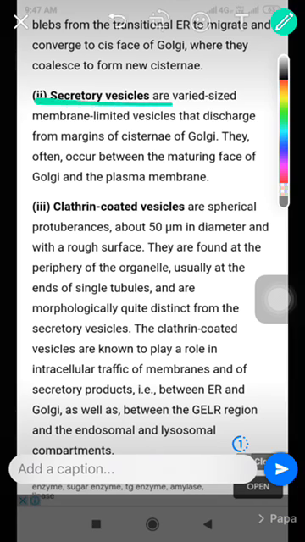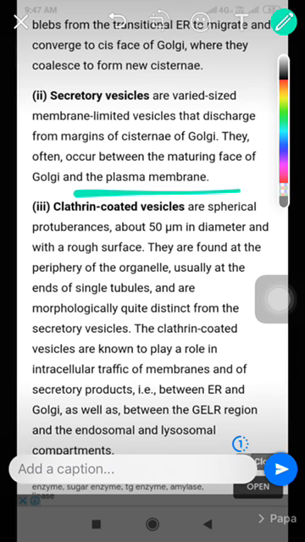Second are secretory vesicles. These are varied-size membrane-limited vesicles that are discharged from the margins of the cisternae of the Golgi complex. They occur between the maturing face of the Golgi and the plasma membrane.